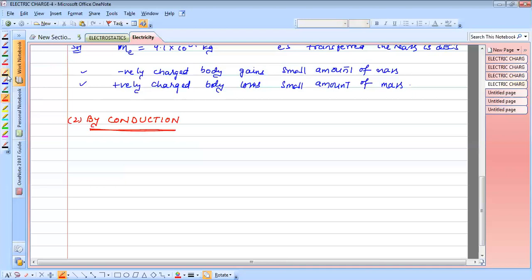By conduction process. So, very, very important point. In this process, we can charge the conductors.